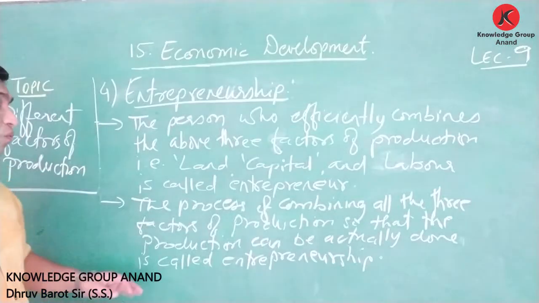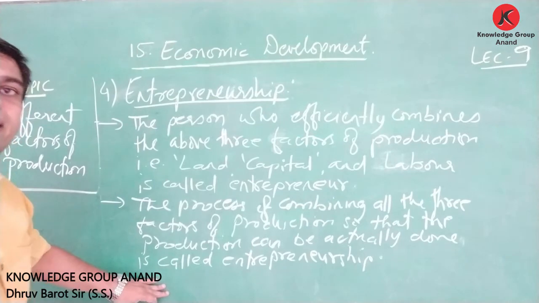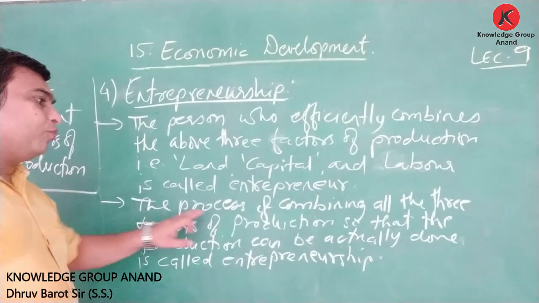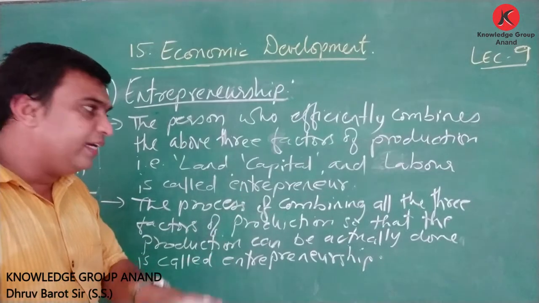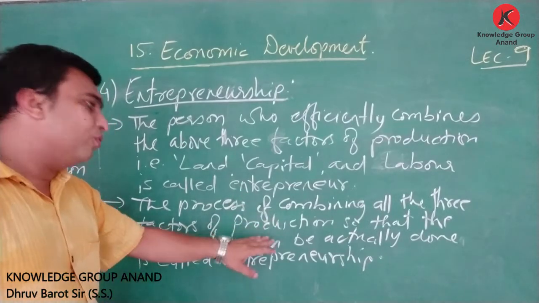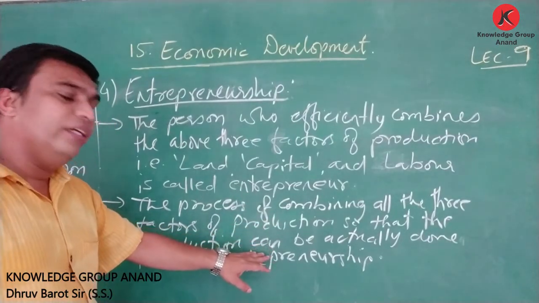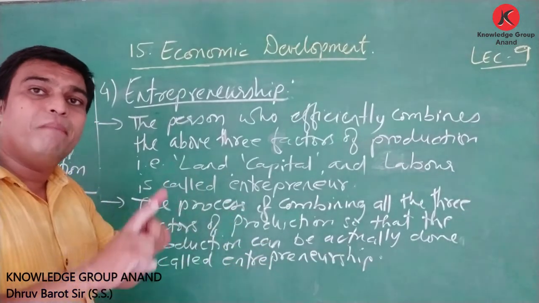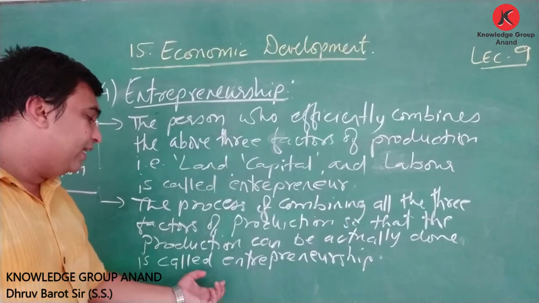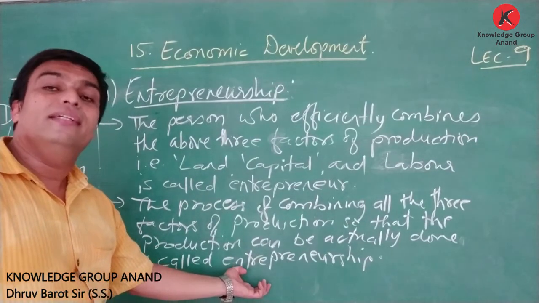Friends, what is entrepreneurship? Here it is clearly said, the process of combining all these three factors, that is land, capital and labor, and through that the production is actually done, is called entrepreneurship.